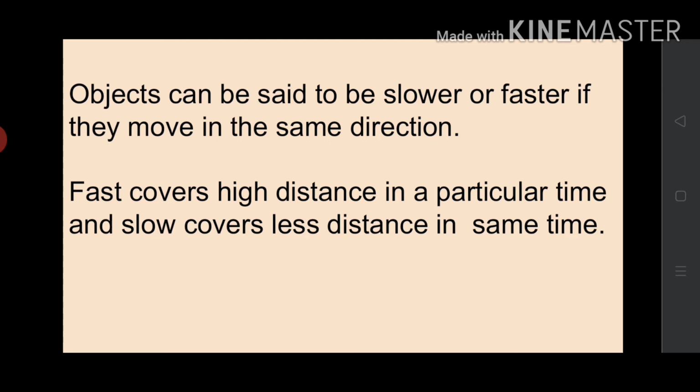Objects can be said to be slower or faster. How? If they move in the same direction. If they are moving in the same direction, we can easily say which one is moving fast or which one is moving slow. Fast covers high distance in a particular time and slow covers less distance in the same time.